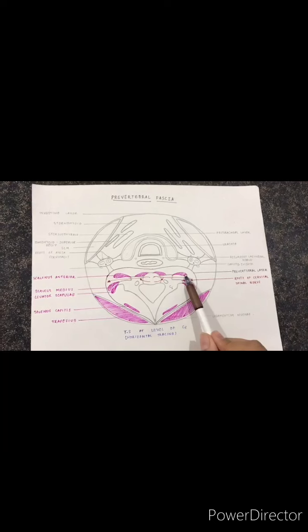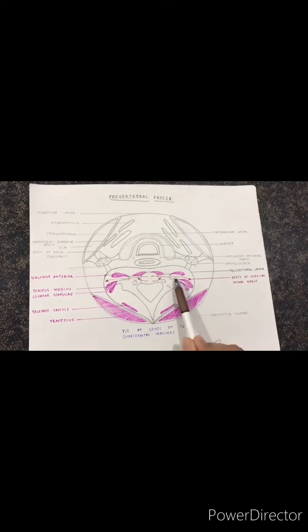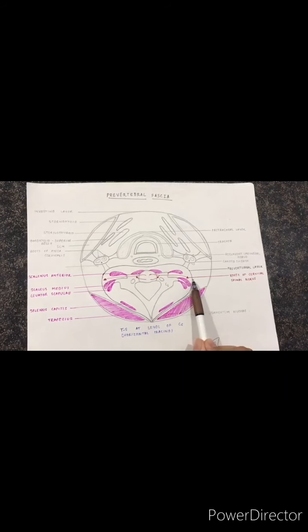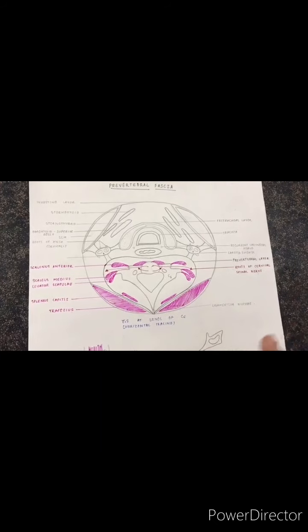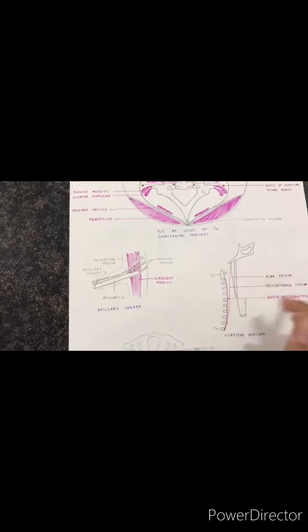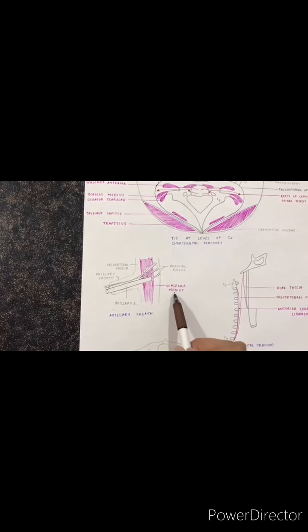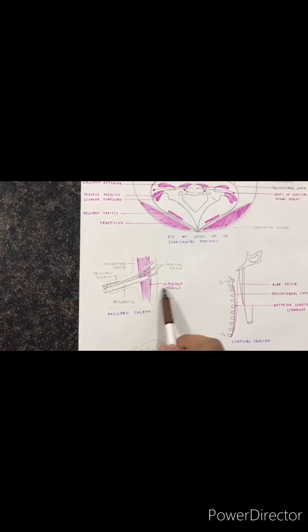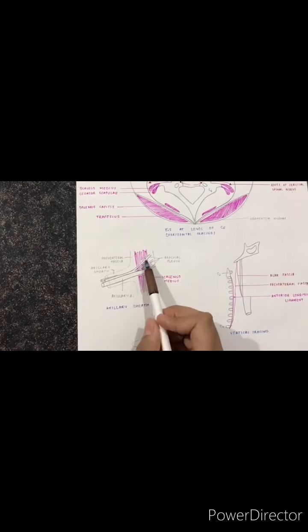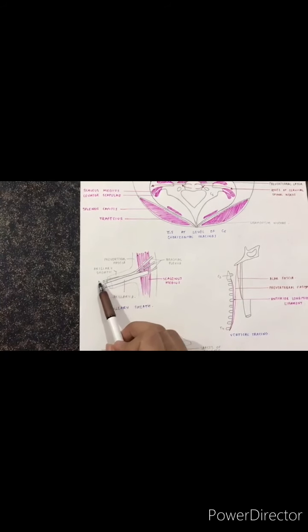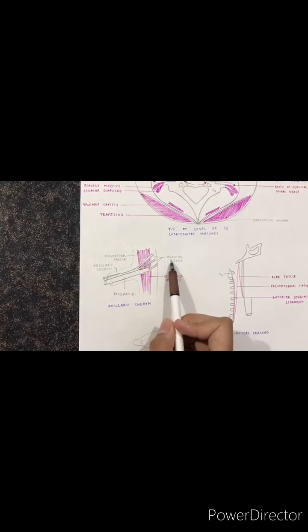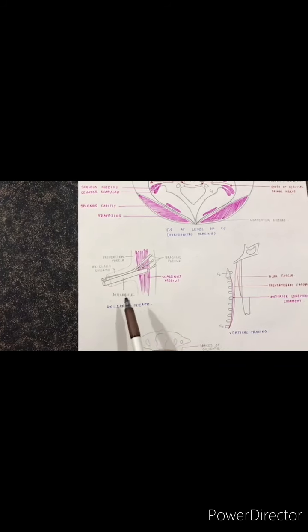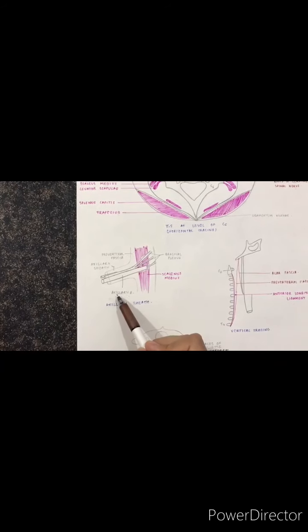Now between the scalenus anterior and scalenus medius runs the brachial plexus, which continues down the axilla up to the elbow, and it is also covered by the axillary sheath. In this diagram we can see the scalenus anterior muscle is reflected, and we can see the brachial plexus, and scalenus medius is also seen. So the prevertebral fascia continues as the axillary sheath in the axilla up to the elbow. It carries the brachial plexus and axillary artery. The axillary vein lies outside the axillary sheath.